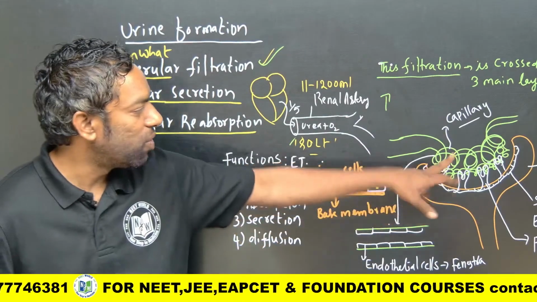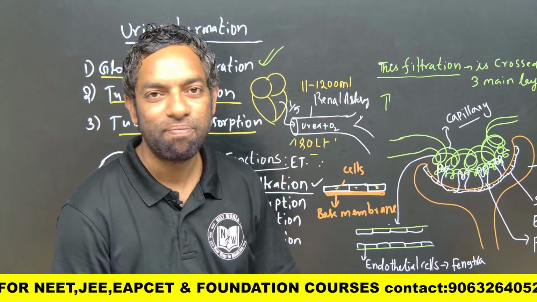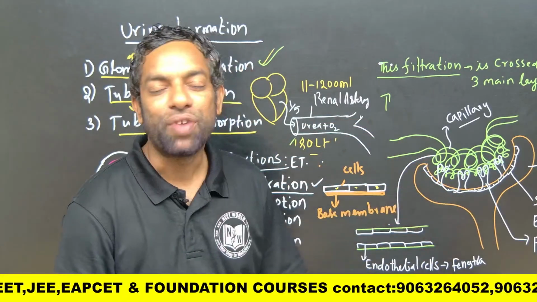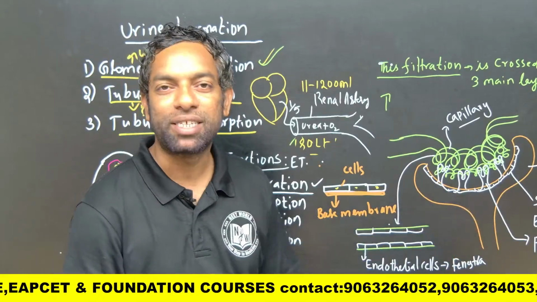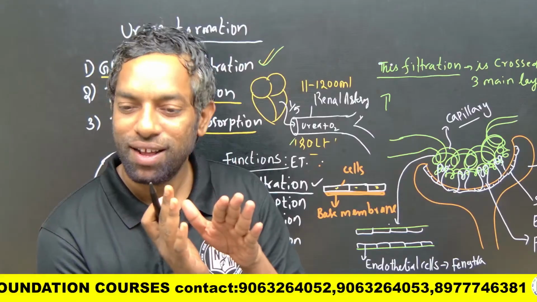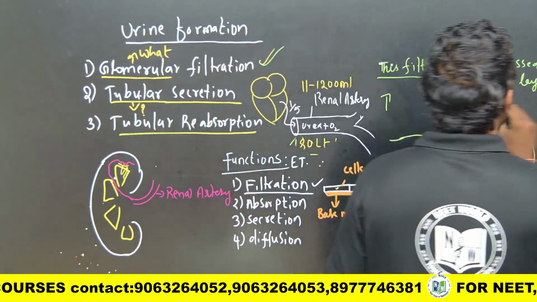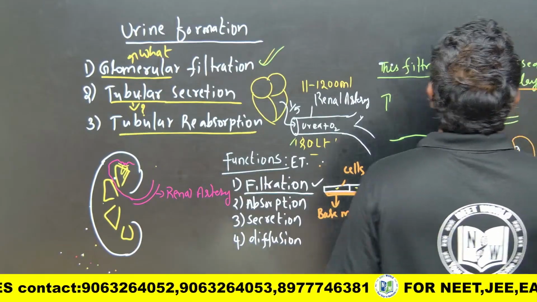In the glomerulus there are endothelial cells, and there are squamous epithelial cells in the Bowman's capsule. Between them there is a basement membrane. So how many layers are crossed here? 3 main layers.